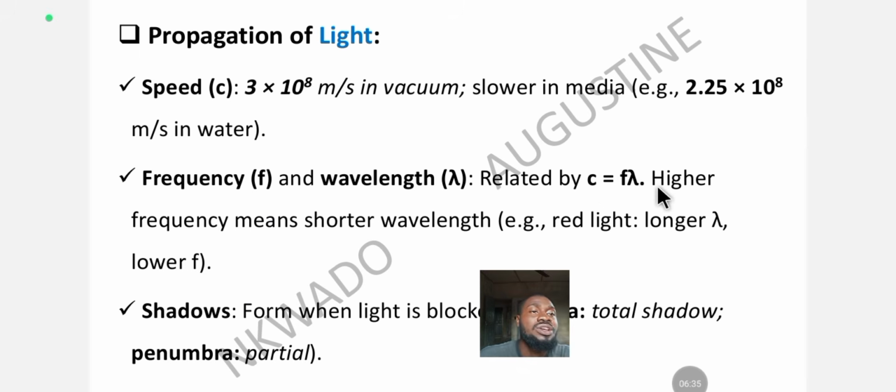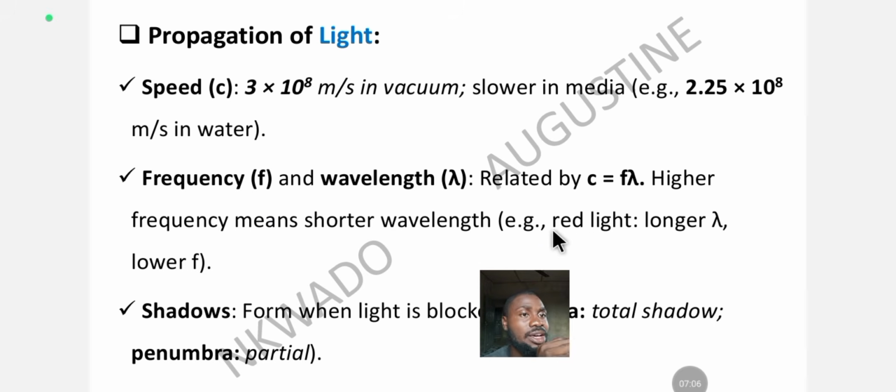So higher frequency means shorter wavelength. When the frequency is high, there is short wavelength. Do you remember the dispersion of light, the electromagnetic wave spectrum? The higher the frequency, the shorter the wavelength. The higher the wavelength, the shorter the frequency.